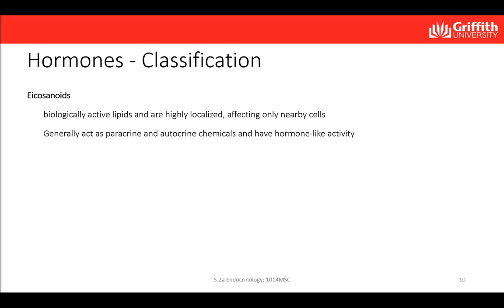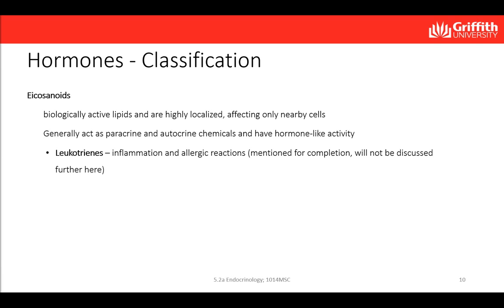Eicosanoids are the third class of hormones. This group includes leukotrienes and prostaglandins. These are biologically active lipids that are highly localized, affecting only nearby cells. Eicosanoids act as paracrine and autocrine chemicals and have a hormone-like activity.